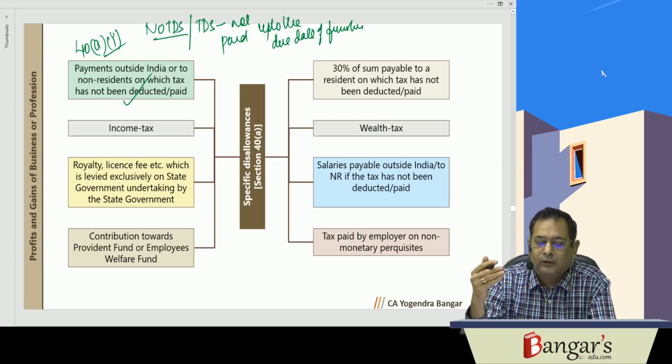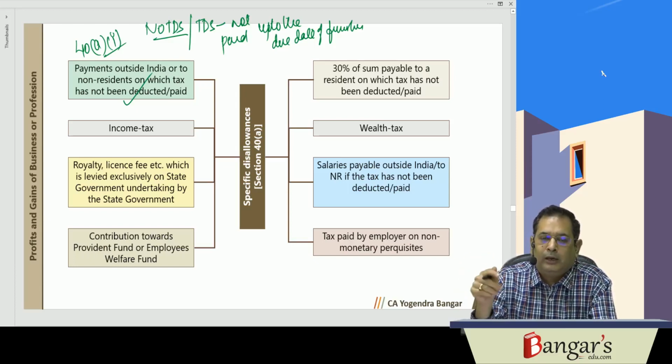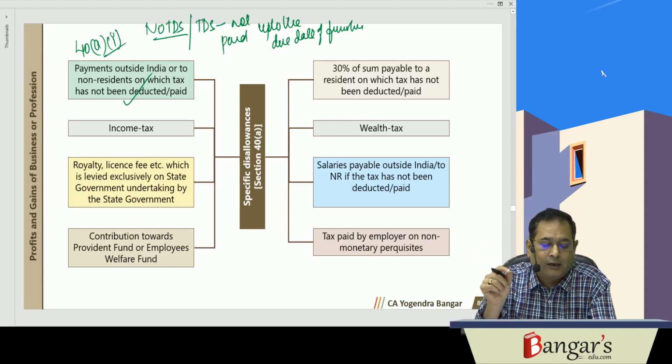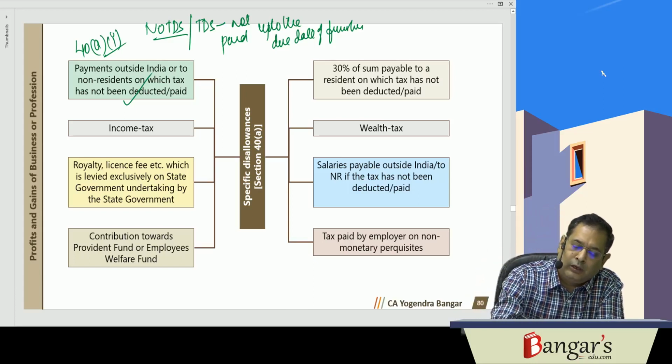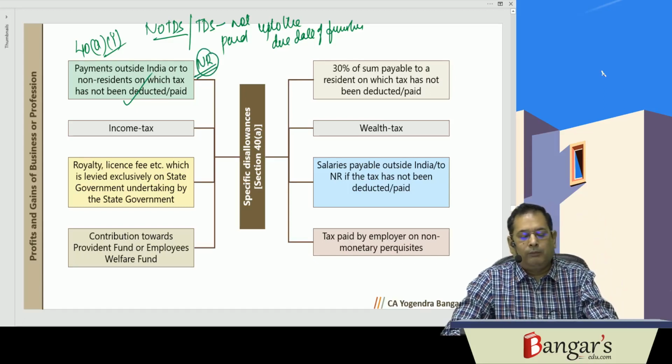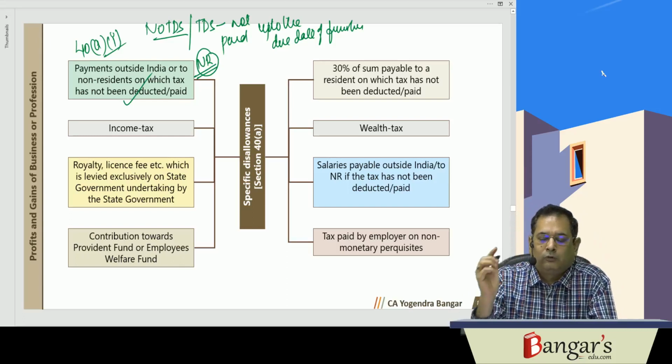Then it has been further provided that if the payer is not making any subsequent payment from which tax is to be deducted at source, and the payee considers the income and pays the tax, furnishes his return, and gives a declaration to the effect that he has paid the tax on that income, then the payer will be entitled to deduction in such subsequent year. This was for the non-residents. Basically, if you are making payment to non-residents or a person outside India.